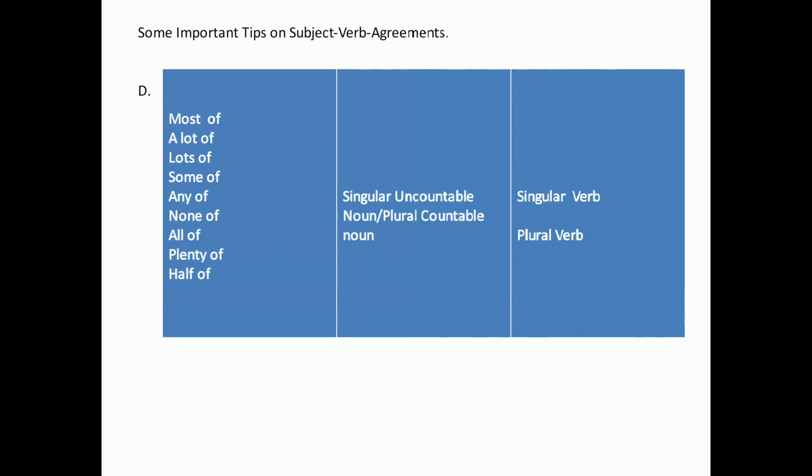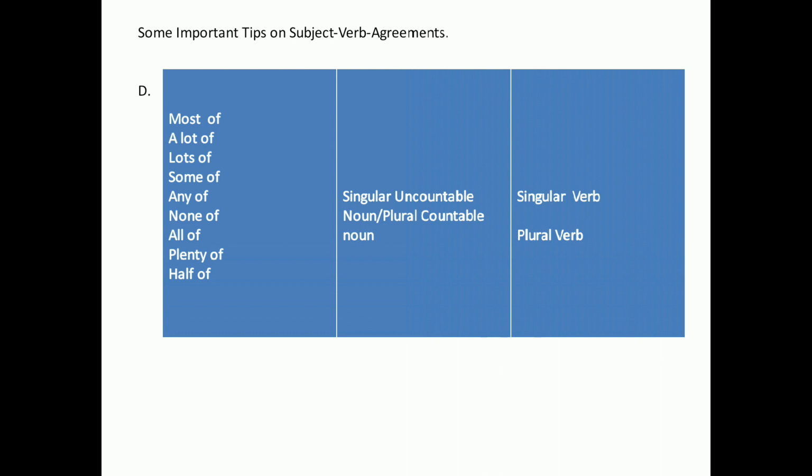Okay. Now, this D number is most important. Why? Because these pronouns are a combination of both singular and plural. That's why it is very important. Most of, a lot of, lots of, some of, any of, none of, all of, plenty of, half of, two-thirds of, three-fourths of. These are the words that will take both a singular uncountable noun and a plural countable noun.